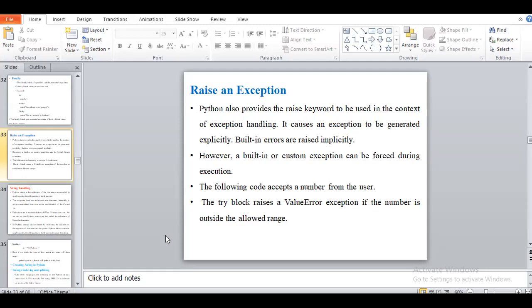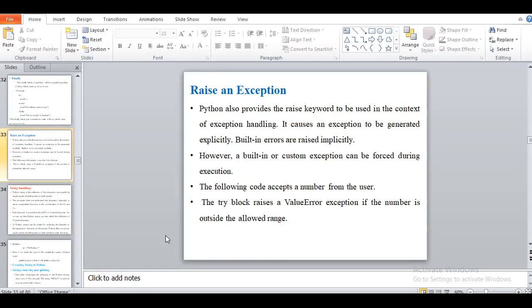Some error message will be there, like we can't give the space to you, or we can't handle that block. So for that we have raise and ValueError exception if the number is outside the range, for example more than age.